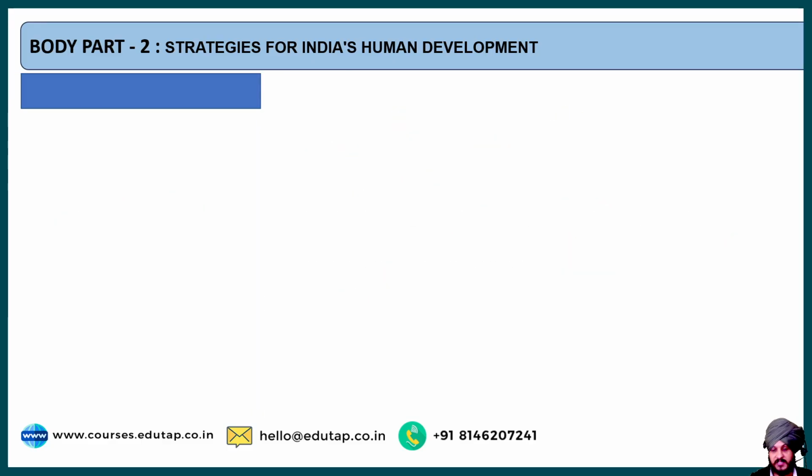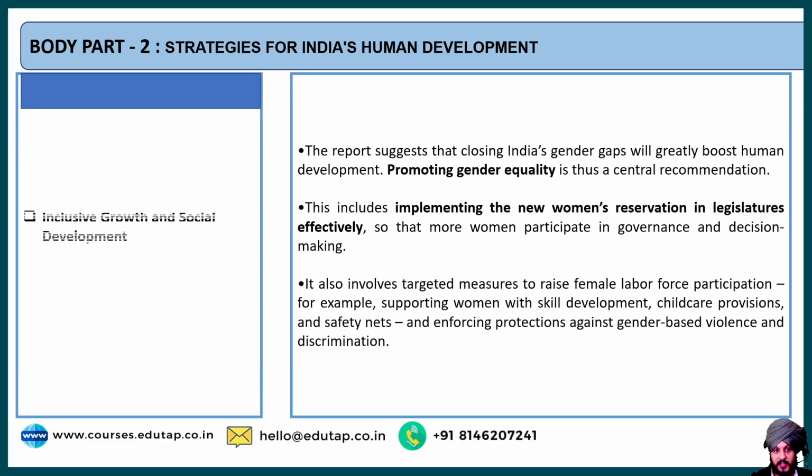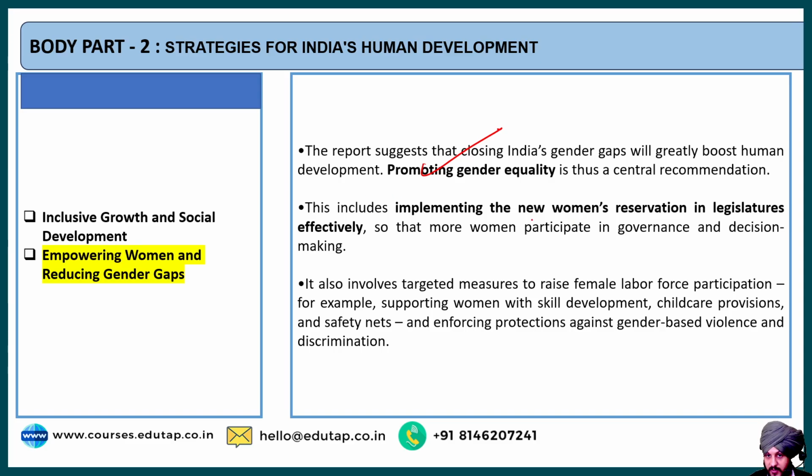The second type of strategy that we can go for is basically empowering women and reducing the gender gap. So with respect to this, what does the report suggest? The report suggests that we need to promote gender equality. And what does it include? It includes implementing the new women's reservation in legislature effectively.